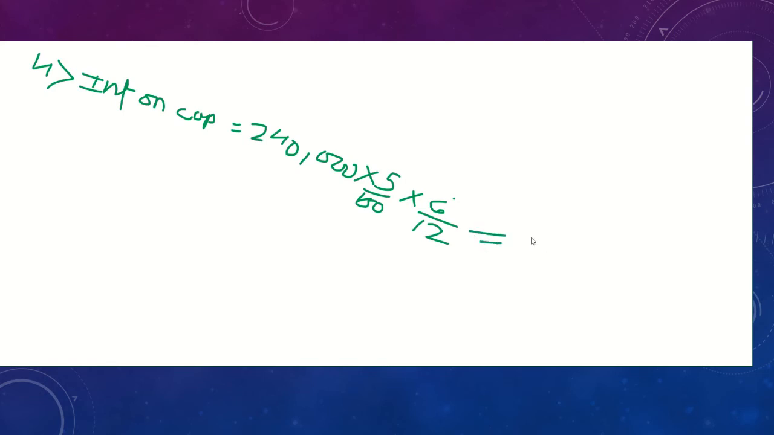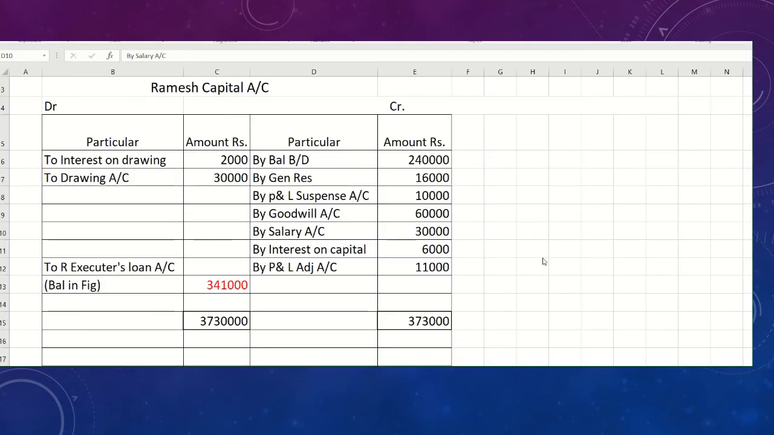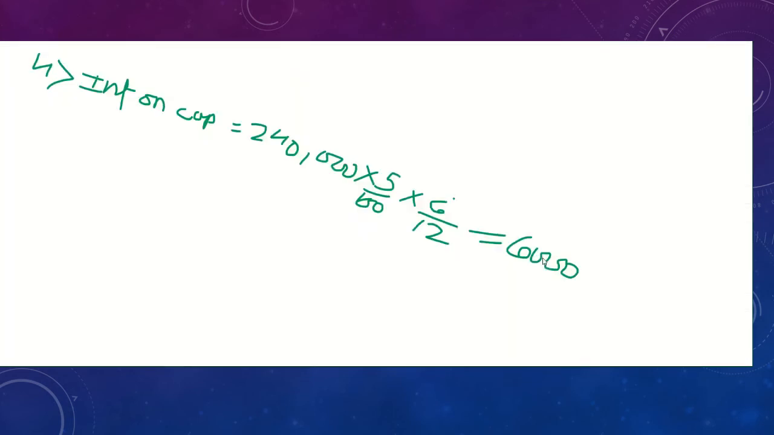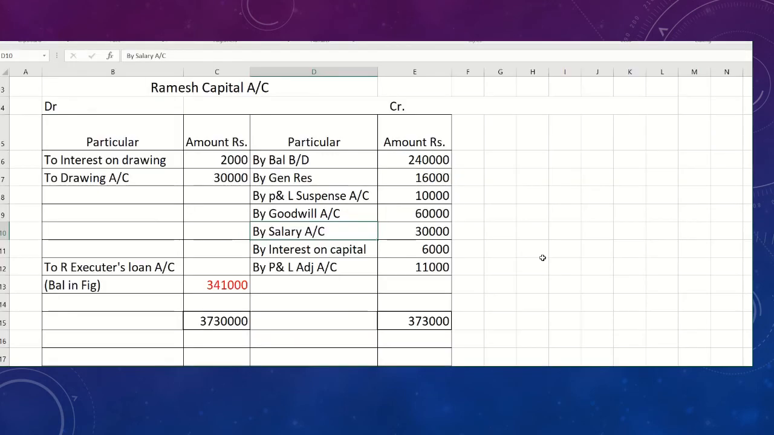Basic maths I am not going to show you because I have already explained how to do it. So 2,40,000, 5 upon 100, 6 upon 12, you will get the 6,000 amount, and that 6,000 is the interest on capital. So this is the benefit for the partner. So what entry will be in the business? Ramesh capital account. Interest on capital is a benefit for him, so it will be interest on capital, 6,000, written on the credit side of the Ramesh capital account.